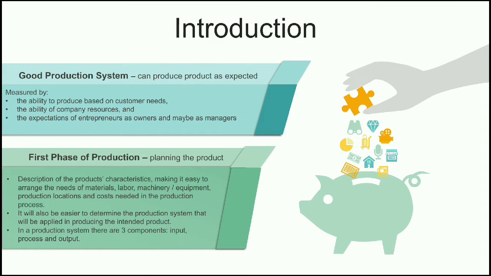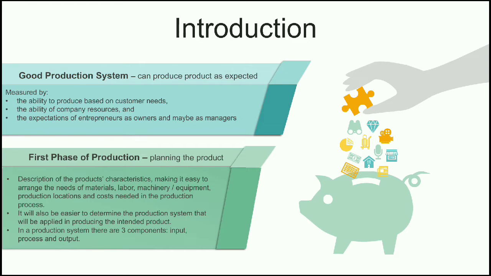First is introduction. A good production system is a system that can produce a product as expected. It can be measured by, first, the ability to produce based on customer needs. Second, the ability of company resources. And third, the expectation of entrepreneurs as owners and maybe as managers.